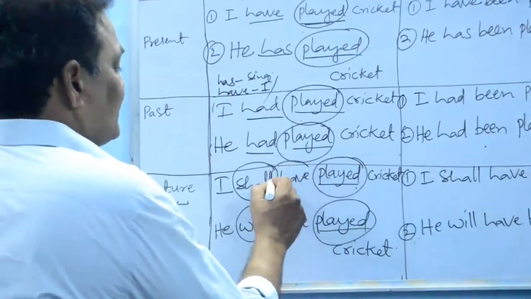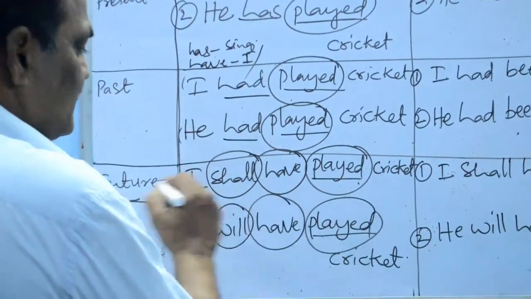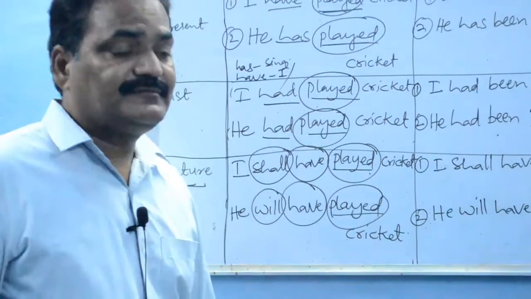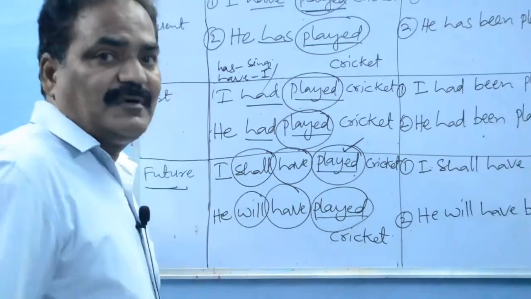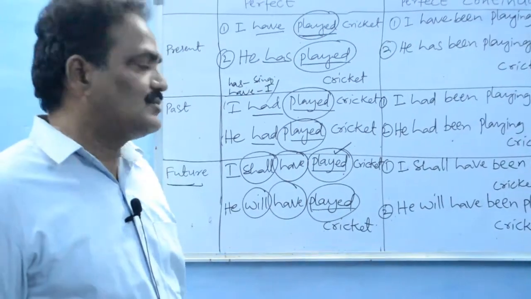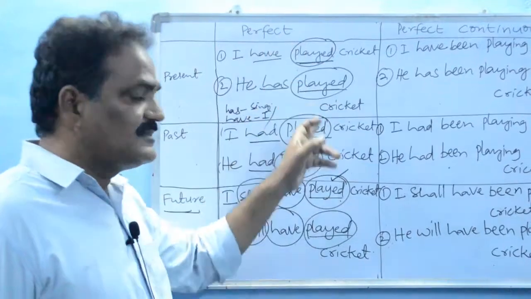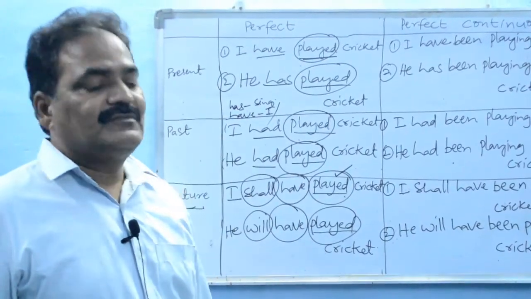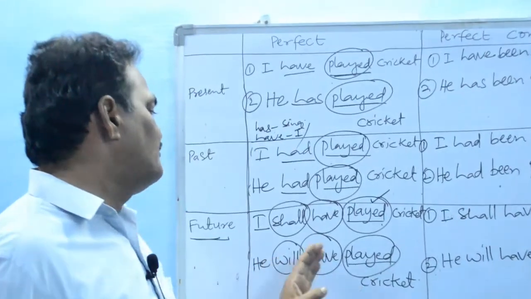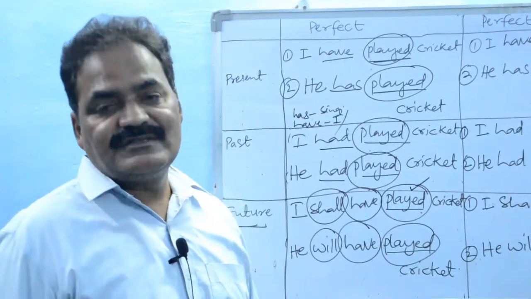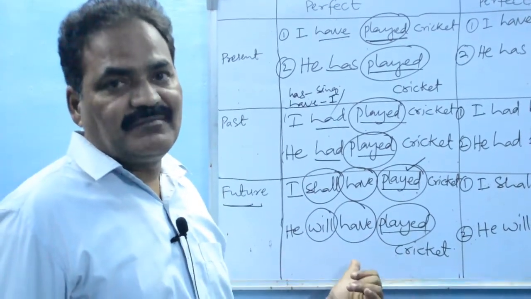When it is perfect tense, have is also common: will have or shall have. And the past participle verb is also common because this is perfect tense. So I shall have played, he will have played. This is future perfect tense.